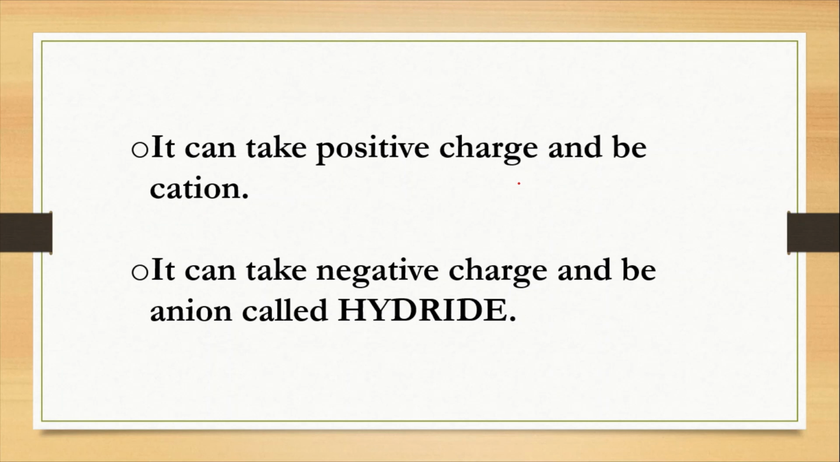It can take a positive charge and be a cation. And it can take a negative charge and be an anion called hydride. Hydrogen acts as hydride and acts as a cation also. So this is the brief and basic information about hydrogen.